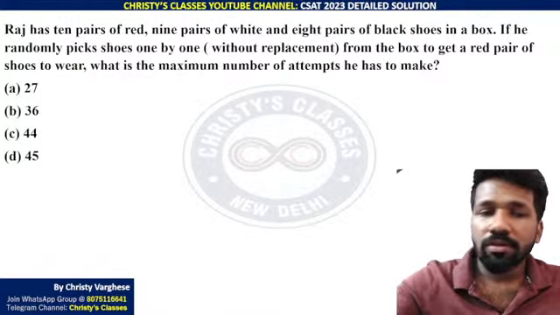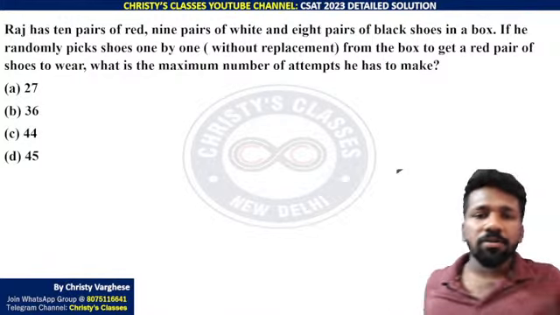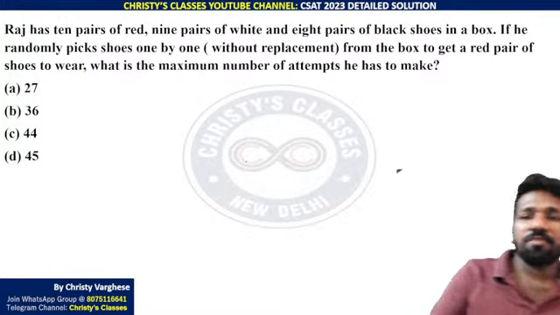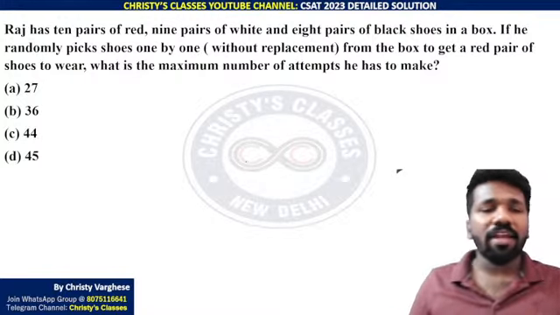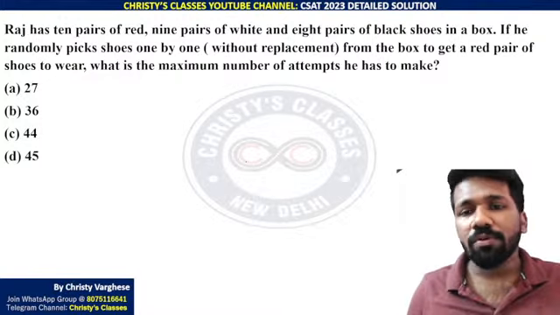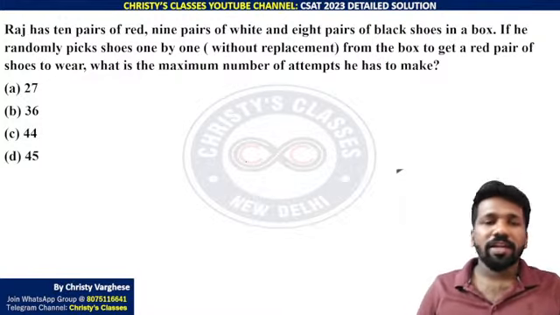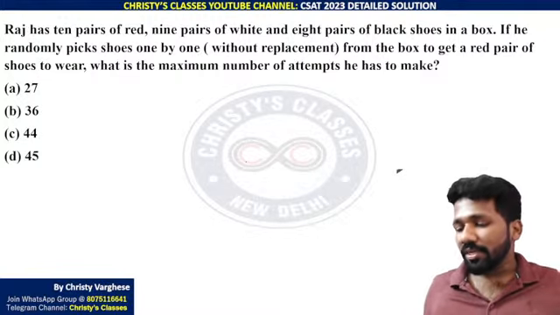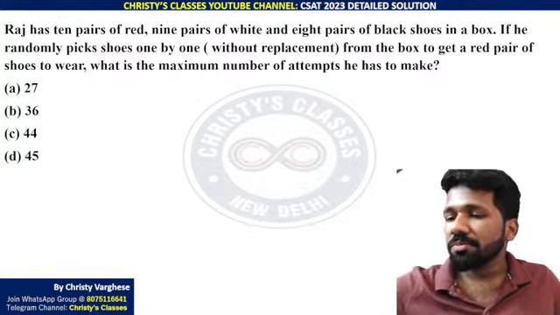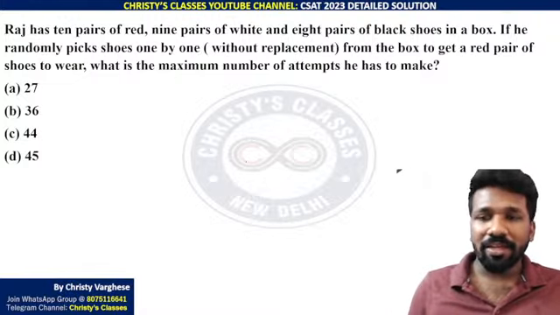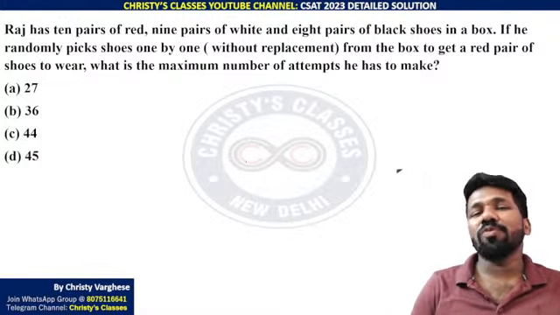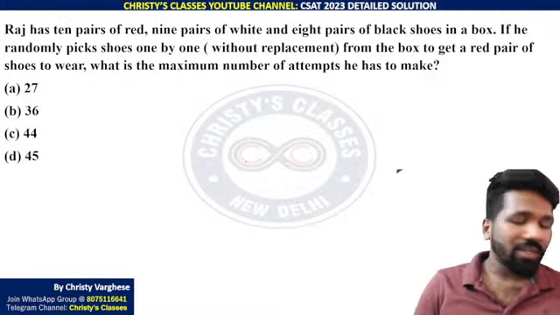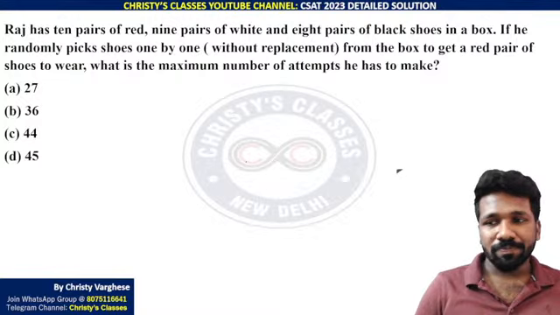Raj has 10 pairs of red, 9 pairs of white and 8 pairs of black shoes in a box. If he randomly picks shoes one by one without replacement from the box to get a red pair of shoes to wear, what is the maximum number of attempts he has to make? So maximum number of attempts means worst case scenario again. The unluckiest person in the universe, if he is doing this experiment, how many times does he have to do it? That way you can think about this question.